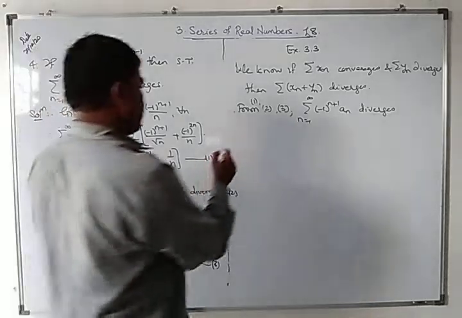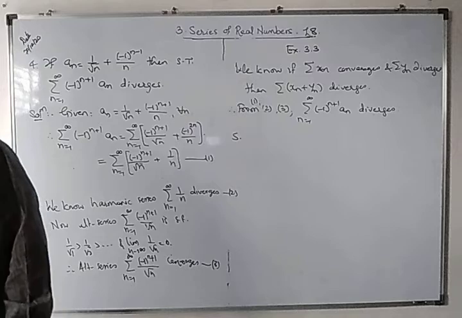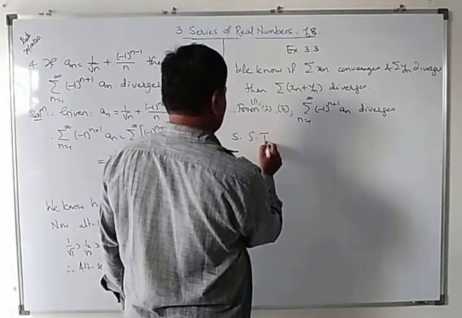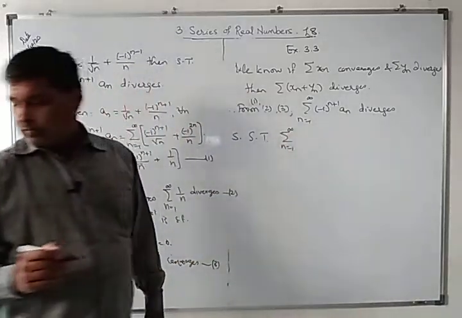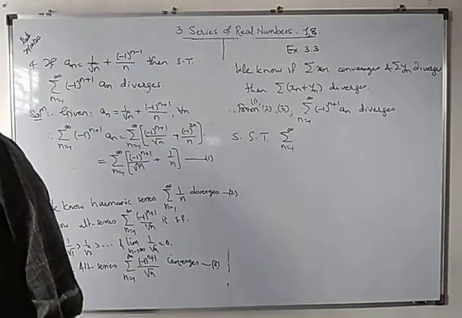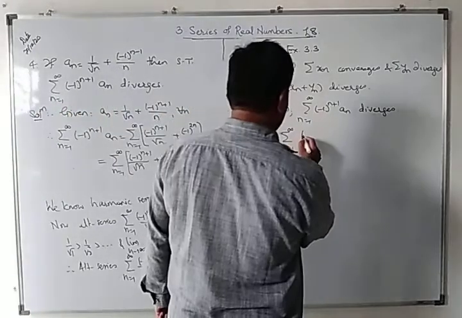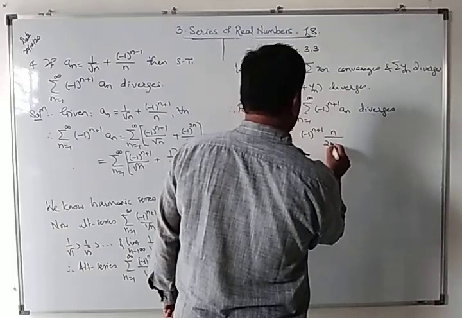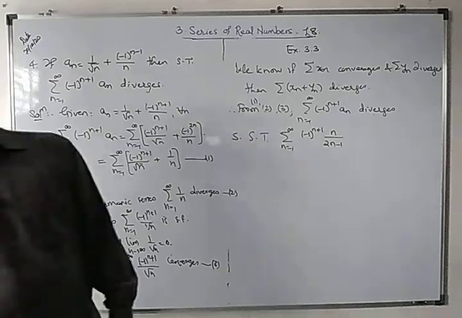Next example, show that the summation from n equal to 1 to infinity of minus 1 raised to n plus 1 into n upon 2n minus 1 diverges.